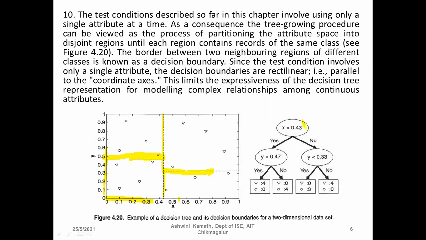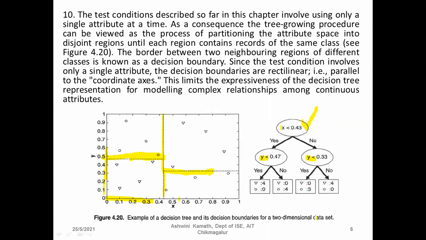You can notice here we are checking with only a single attribute. For this node, I am checking only x: x less than 0.43. Here also I am checking a single attribute, y less than 0.47. Here also a single attribute, y less than 0.33. I hope you are getting that. When we have continuous attributes, it is difficult to interpret.